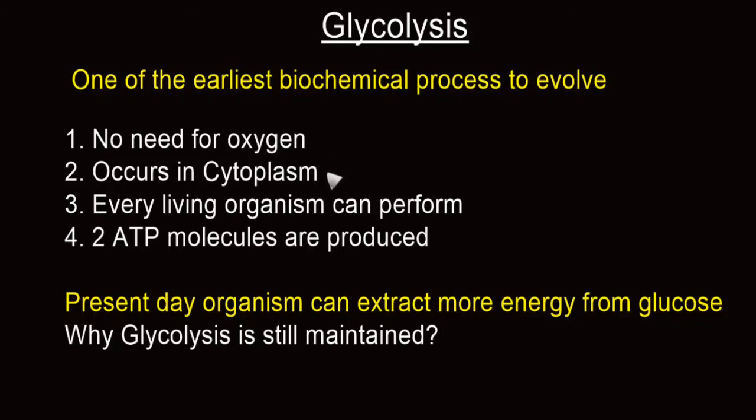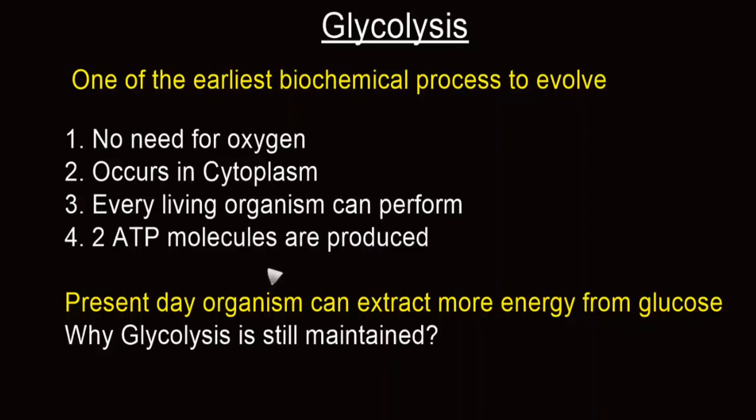And the second reason is it can occur in the cytoplasm. This does not require any special organelle or even any membranous structure. And the third reason is every living organism that wants to extract energy from glucose can perform this metabolic pathway. But in the absence of oxygen, only 2 ATP molecules can be obtained from a single molecule of glucose.